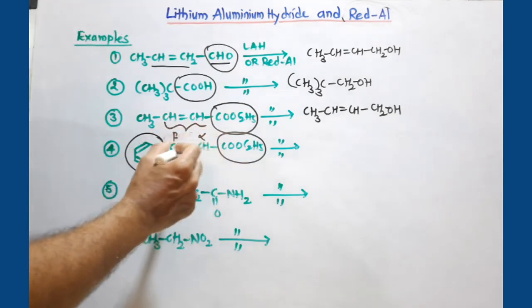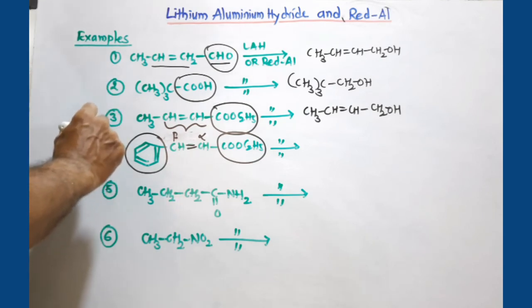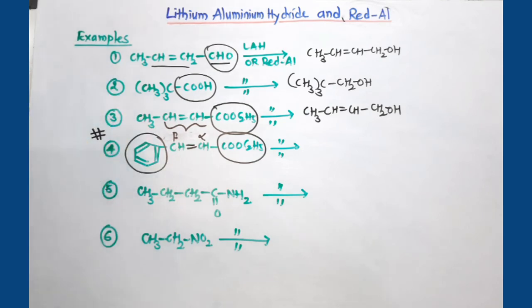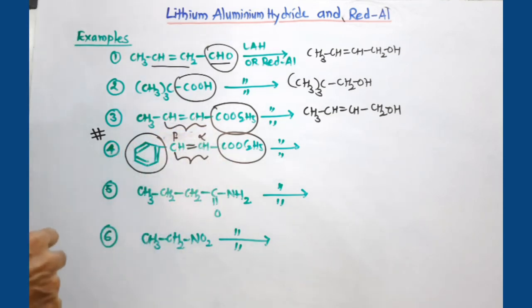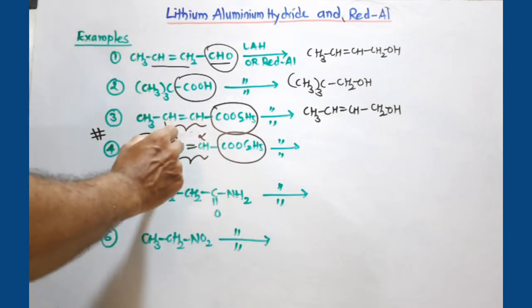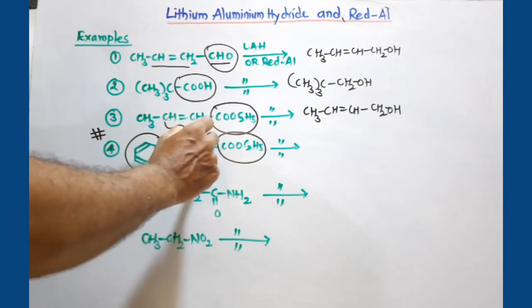In that case this carbon-carbon double bond can be reduced. So remember, this is a very typical example where this non-polar group is also reduced. Only thing is, it should have a phenyl group at the beta position, and at the alpha position there must be a carbonyl group.